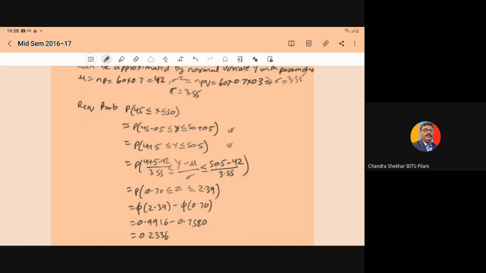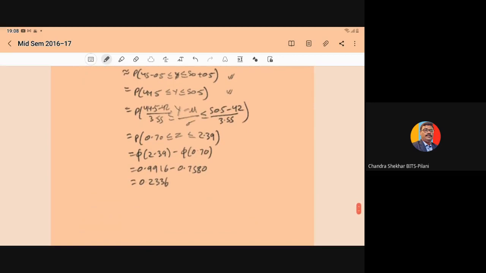So probability of (44.5 minus 42) upon 3.55 less than or equal to (Y minus mu) upon sigma less than or equal to (50.5 minus 42) upon 3.55. On solving, you will get the probability that Z lies between 0.70 and 2.39. That can be written as phi of 2.39 minus phi of 0.70.